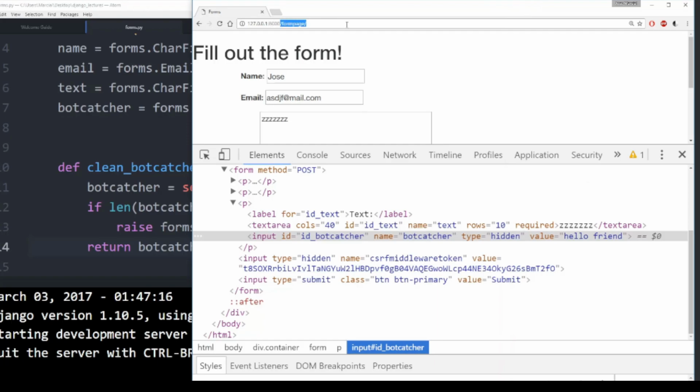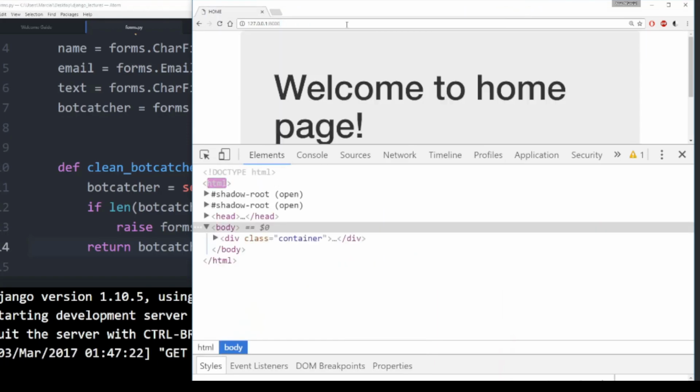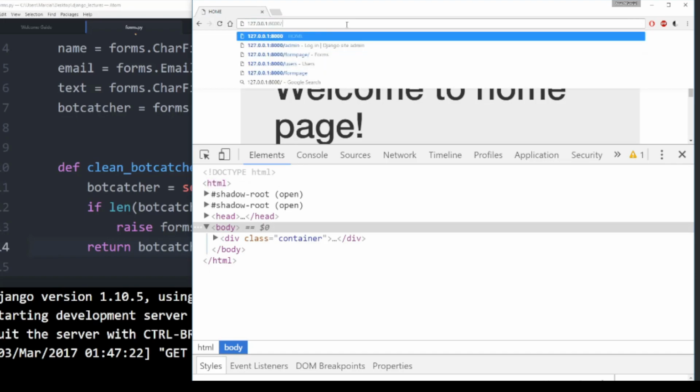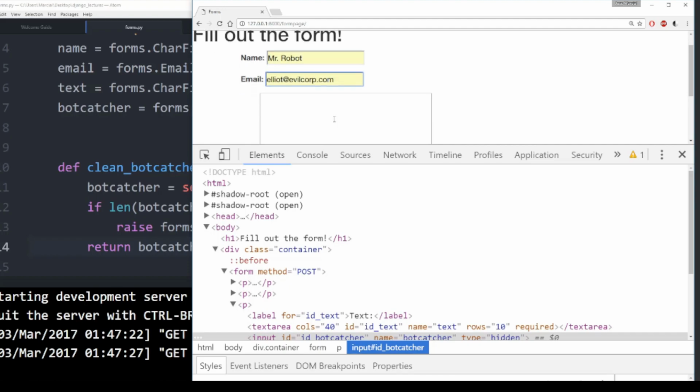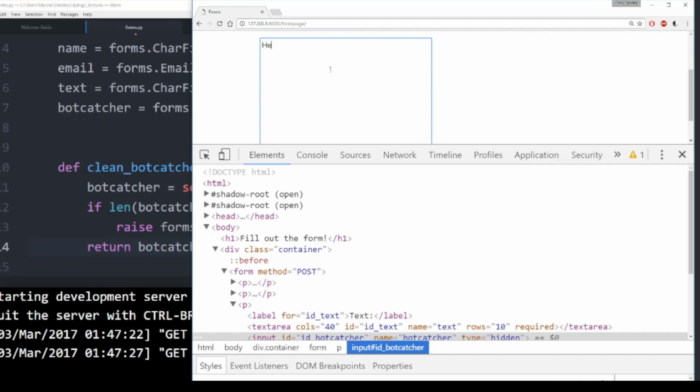So go to the home page, and then go to the form page, and I am going to fill out the form. So the name will say Mr. Robot. The email will say it's Elliot Evilcorp, and then we'll say hello in the text.